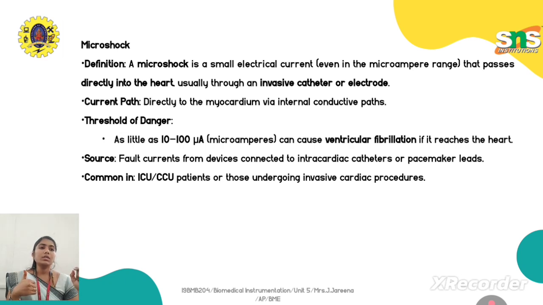This current directly affects the heart when devices like catheters or internal electrodes are used, which make direct contact with the heart. So micro shock is a small electrical current that passes directly into the heart, usually through invasive catheters or electrodes. The current path for this shock is totally different, because here it follows directly from the internal electrodes to the heart.